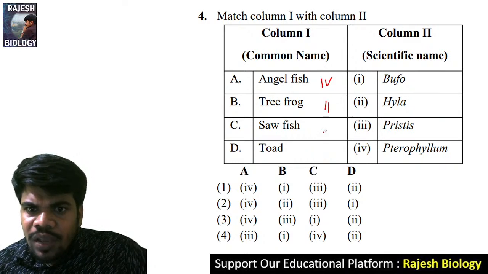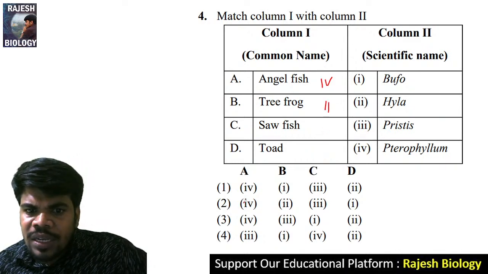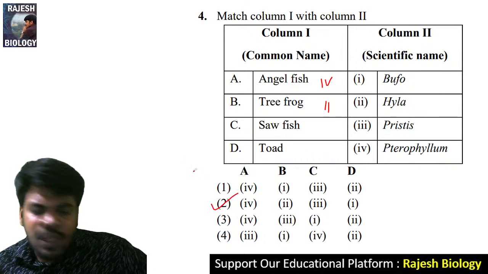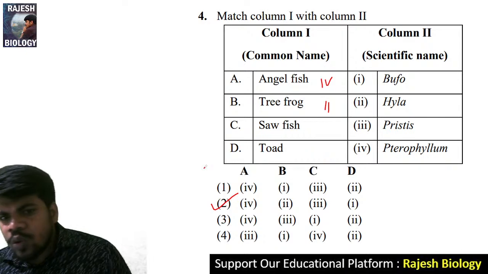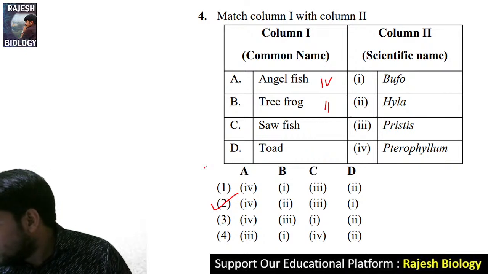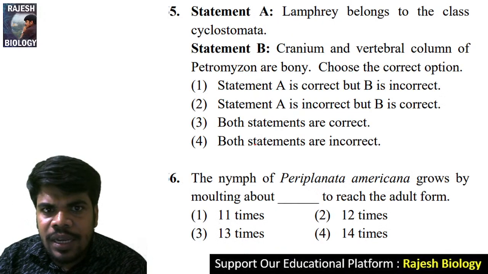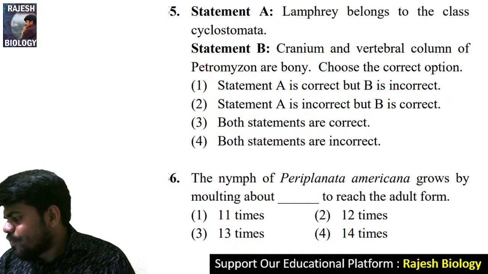So A4 and B2, and the right answer automatically is the second option, that is C3 and D1. Who is saying the right answer for this question? Yes, Meghana, you are right. The fourth one is the second option. Come to the fifth question.